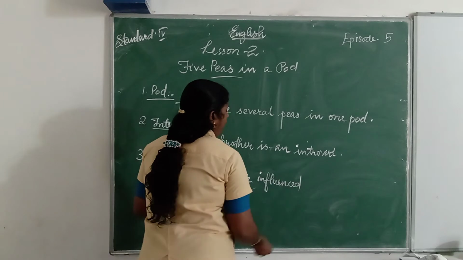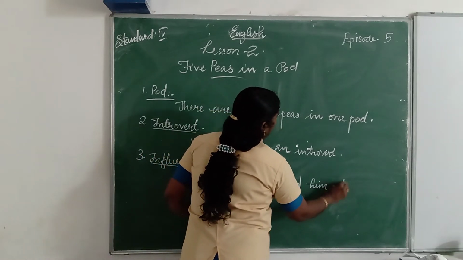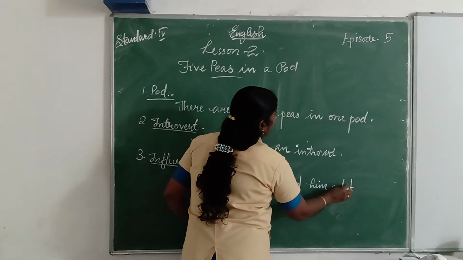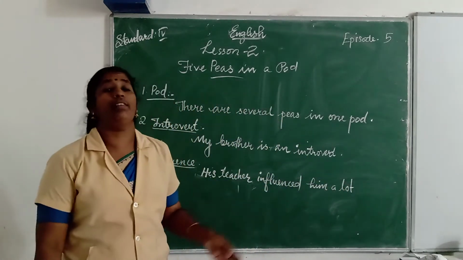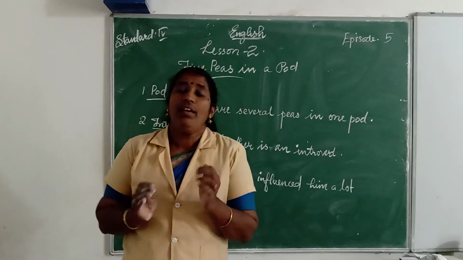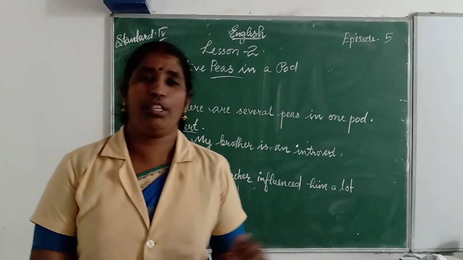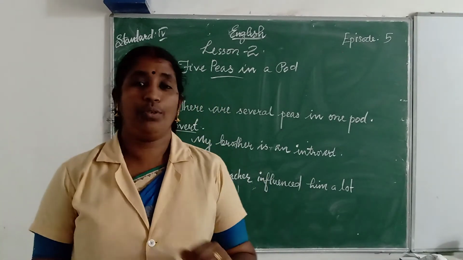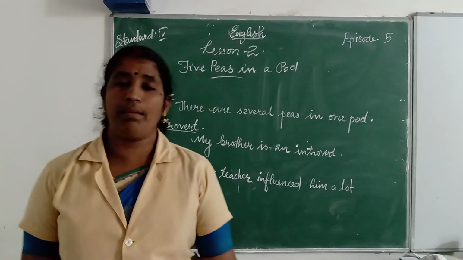A lot means he was not a good boy long ago, at the beginning. He was not a good boy, but now he is a very good boy. His teacher influenced him a lot to improve his character.